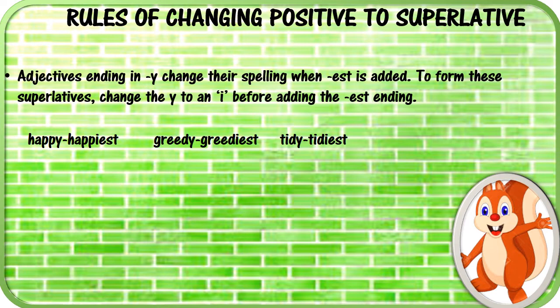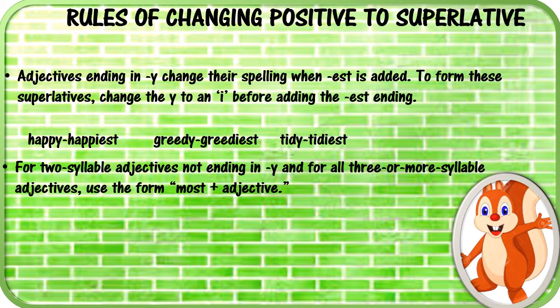We remove the Y and add an I and EST. Very good. Other rule, for two-syllable adjectives not ending in Y and for all three or more syllable adjectives, use the form most plus adjective. Useful becomes most useful, intelligent becomes most intelligent.